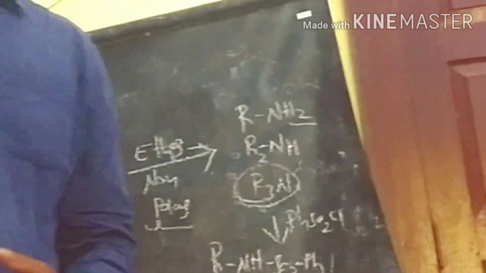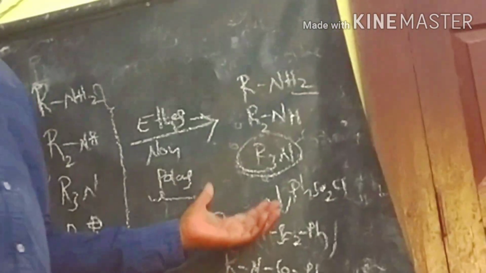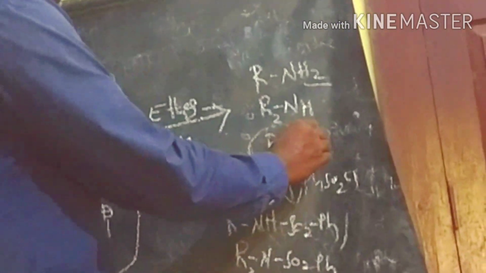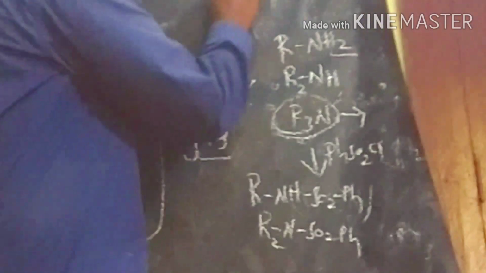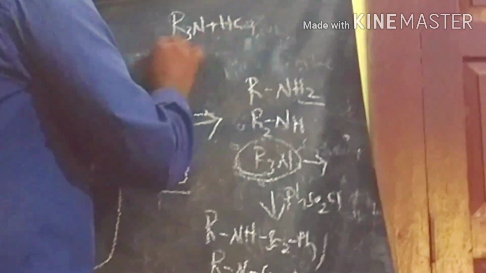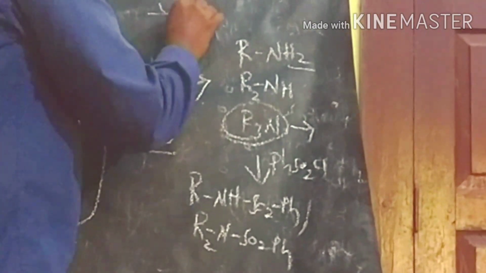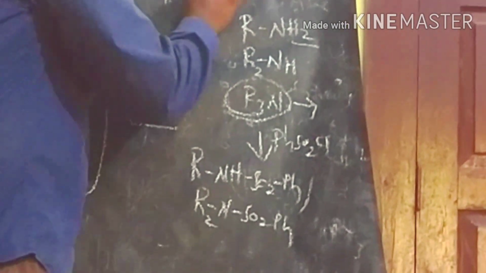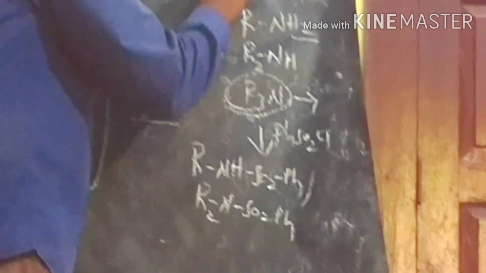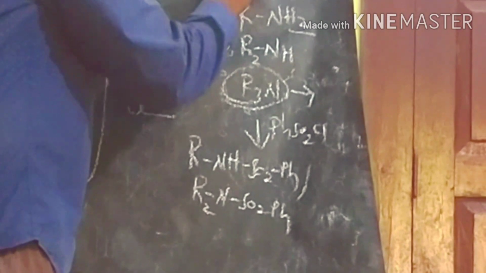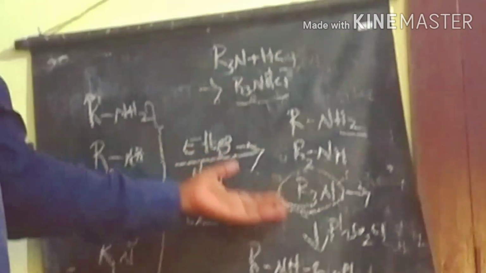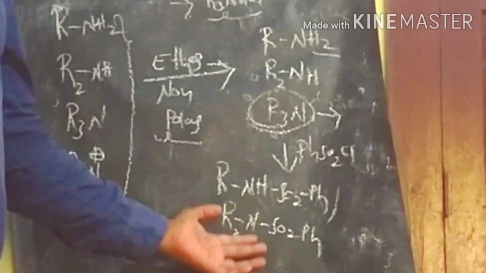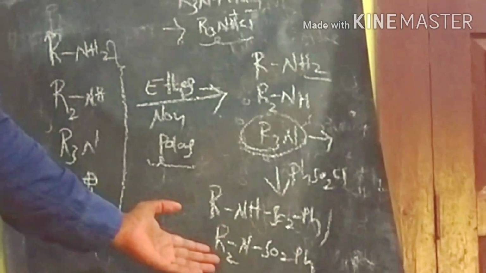In acidic solution, the tertiary amine reacts with the acid to form the tertiary ammonium salt. This is also a polar compound, so it separates here. After that we get these two compounds, which react with potassium hydroxide in aqueous solution.